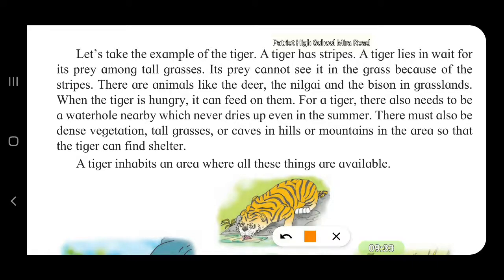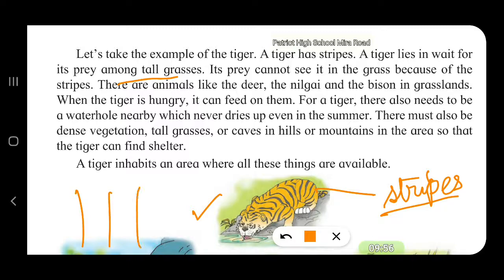Let's take the example of a tiger. This tiger has got stripes. The linings are known as stripes. A tiger lies in wait for its prey among tall grasses. If there are tall grasses all around, the color of the grass is similar to the yellow color on the skin of the tiger.